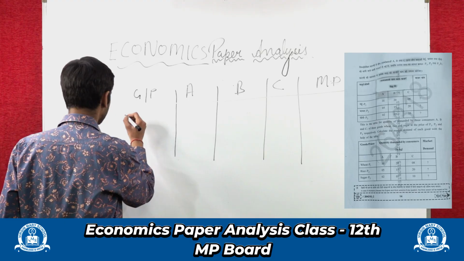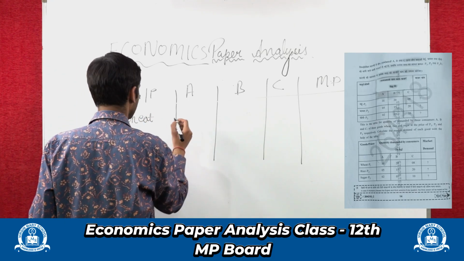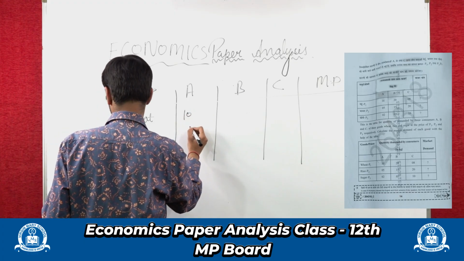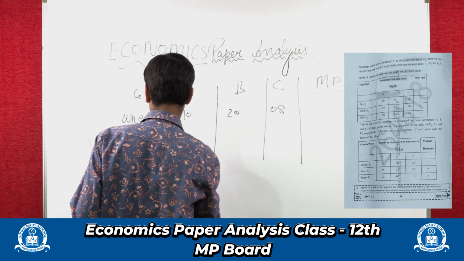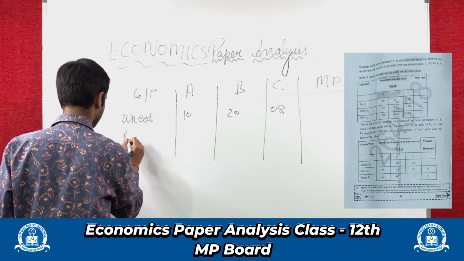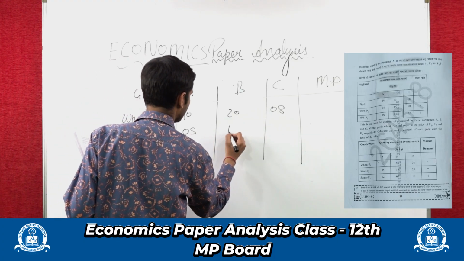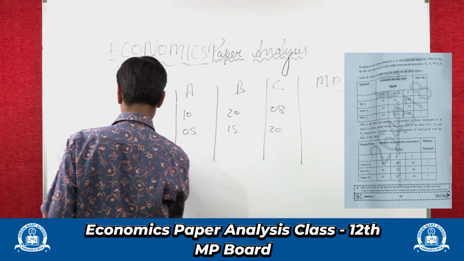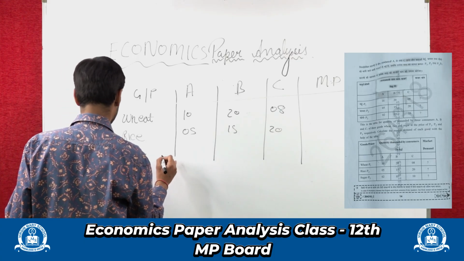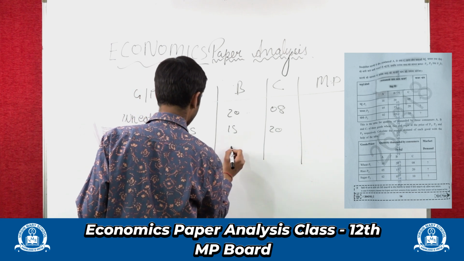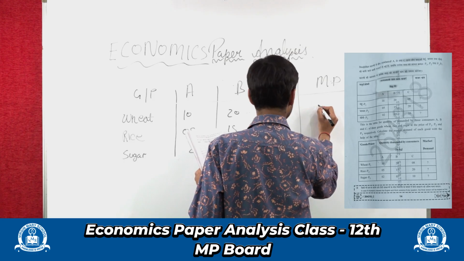Now wheat is demanded as 10 by A, 20 by B and 8 by C. Rice, 5, 15, 20, and sugar.